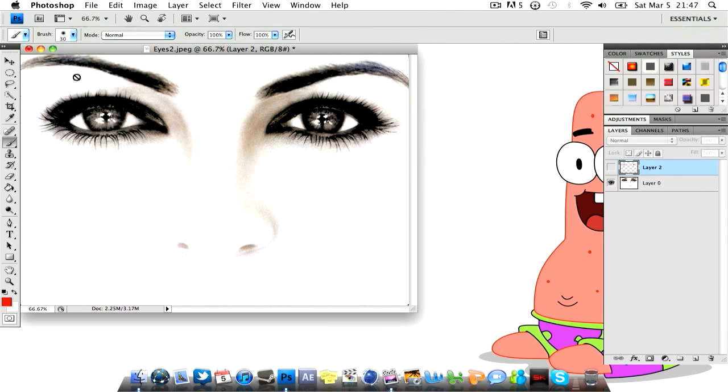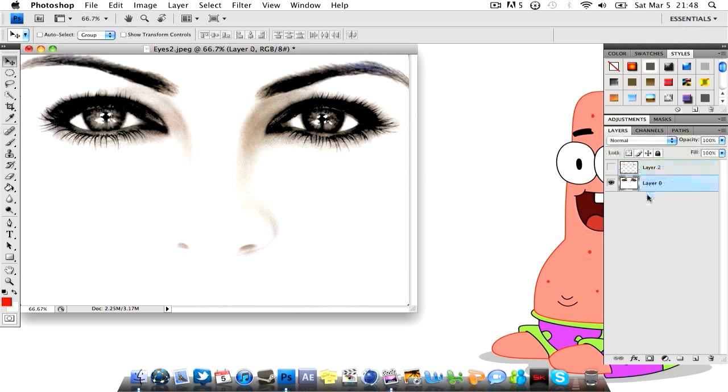So, here's the photo that I got. It's straight off of Google Images. It's just a bleached out photo. It's in black and white of a girl. You can tell she's kind of got gray eyes. I added this effect in about 20 seconds. I gave her red eyes, and I thought it looked pretty amazing. So I'm just going to show you guys how to do something similar.